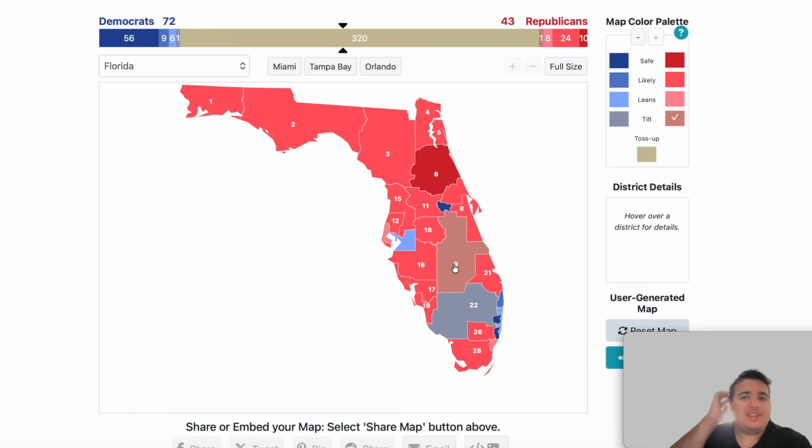So with that said, the Republicans certainly pick up some seats here and cut into the Democrats' lead, but the Democrats are still leading 72 to the Republicans' 43. So certainly the Republicans are trailing the Democrats by quite a bit at this current point in time.